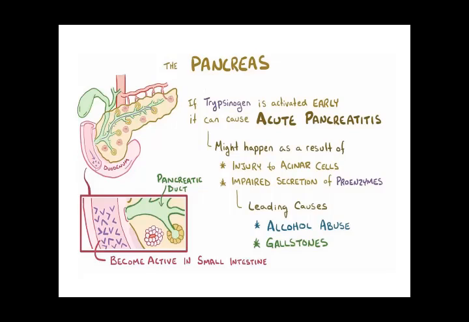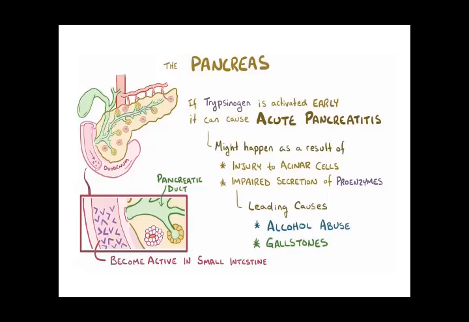Trypsinogen is a proenzyme that forms the trypsin enzyme. Or there could be alcohol abuse, which also leads to acute pancreatitis, one of the commonest causes in our society.